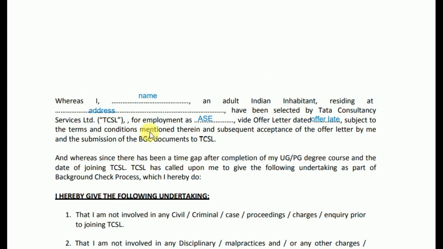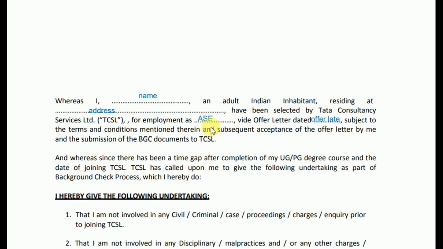Now we will see the steps that you have to follow to fill this non-criminal affidavit. "Whereas I, an adult Indian inhabitant," here you have to write your name, and after that "residing at," here you have to mention your address. "Have been selected by Tata Consultancy Services for employment as," here you have to mention your designation.